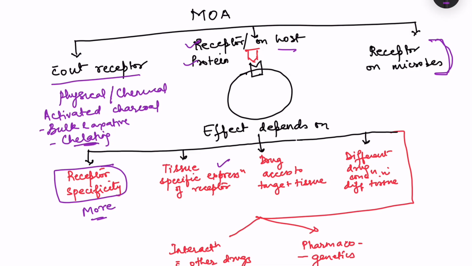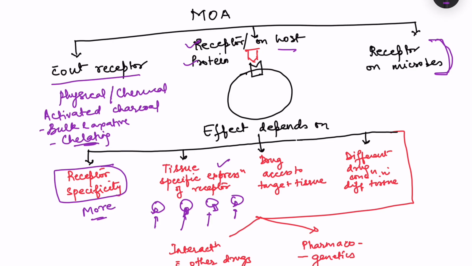Suppose a particular drug binds to a particular receptor. If that receptor is present in many tissues and the action of the drug is wanted for a particular tissue only, then it will have the action, but it will also have side effects because that particular receptor is present on other tissues. Okay, so that is tissue-specific expression of the receptor.